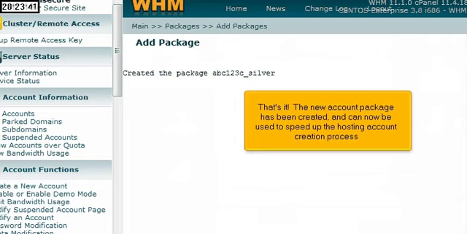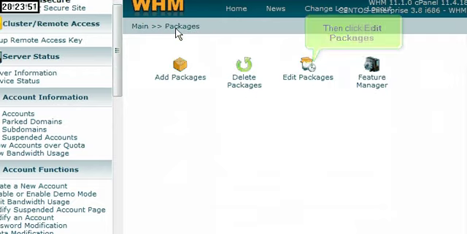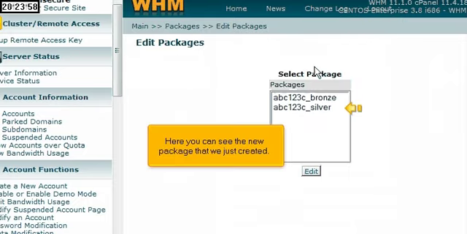That's it! The new account package has been created and can now be used to speed up the hosting account creation process. Click the Packages link. Then click Edit Packages. Here you can see the new package that we just created.